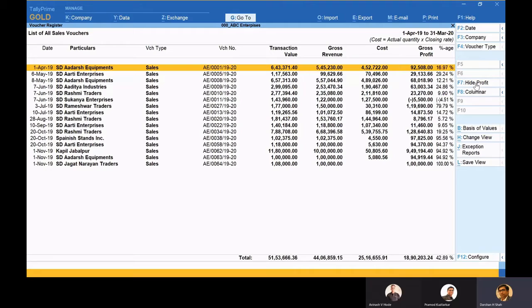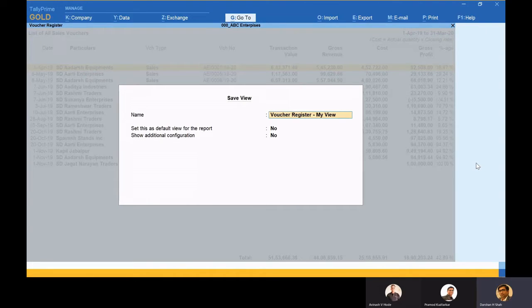Now if I go back from this, then all these configurations which I have set, I would lose, and I'll have to repunch them if I want to revisit this area. For that, the one unique thing provided from Tally's side is the save view. When I click on save view, I can just name this report. Let's say sales register above 1 lakh with profit. This much I have done.